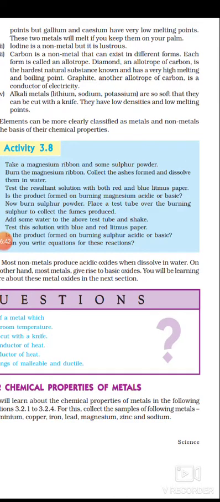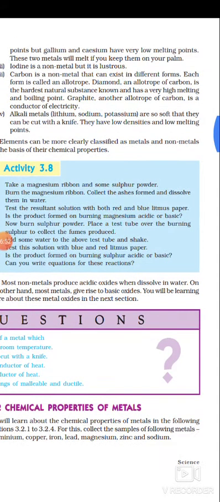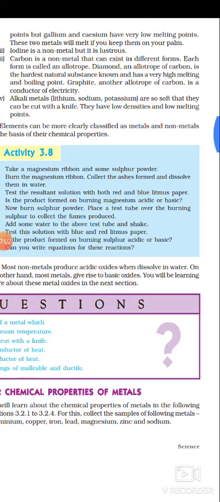Carbon's allotrope, for example, diamond. Yes, diamond is also what? Carbon. So diamond is an allotrope of carbon. It is very hard. You know about diamond, it is the hardest natural substance known, and has a very high melting point and boiling point. Graphite, another allotrope of carbon, is a conductor of electricity.